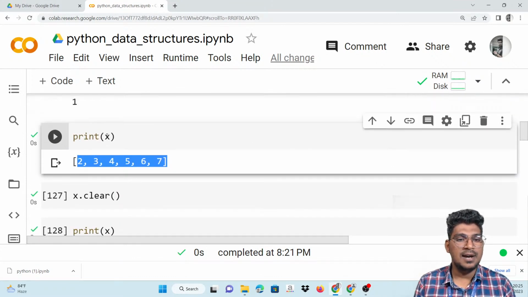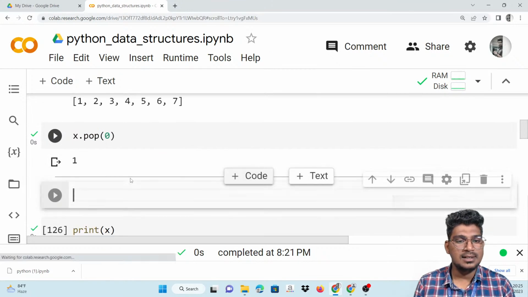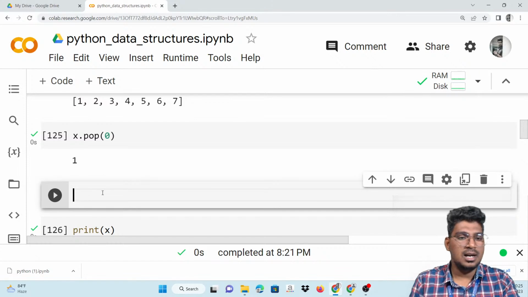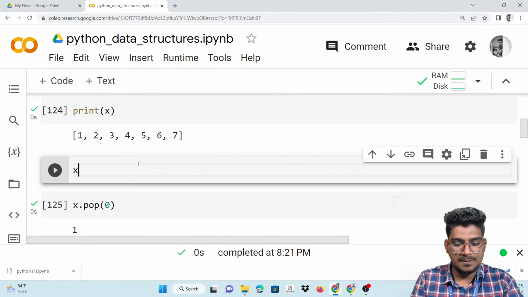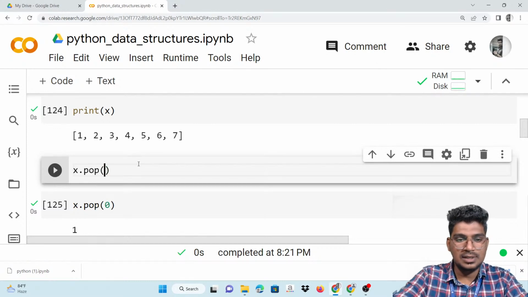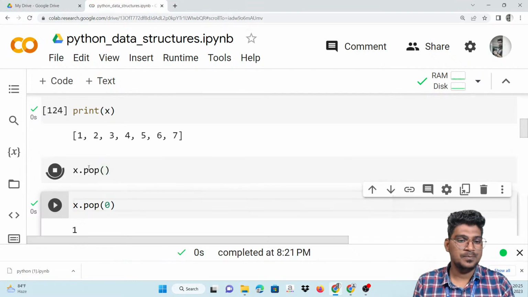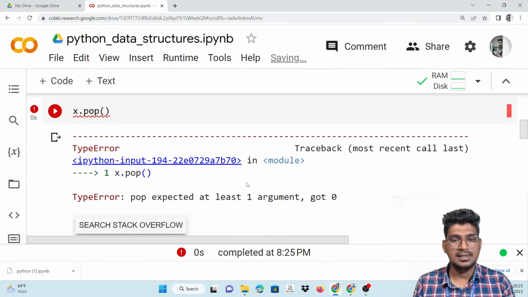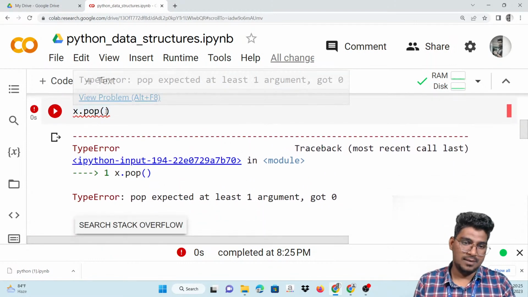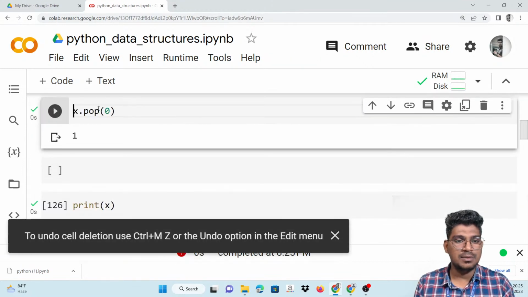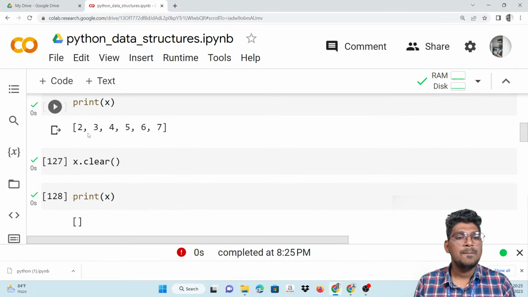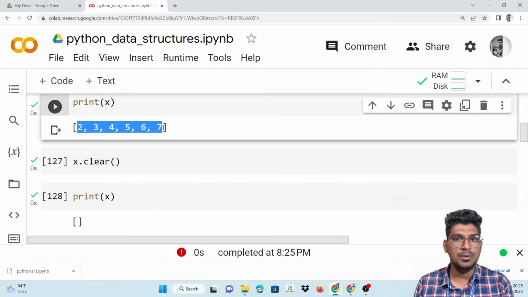Now you can add one more thing here. Before that, X dot pop with nothing inside, what is the output for this one? At least you have to pass one particular index number inside the parentheses. So you have to pass the index for pop, and you have to pass the value for remove. The pop function will help to remove the specified index number; the item is going to be removed.